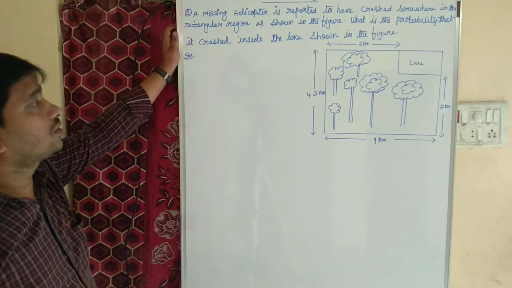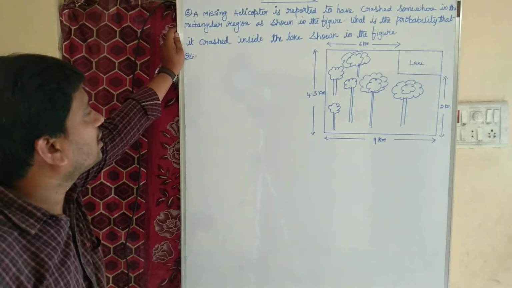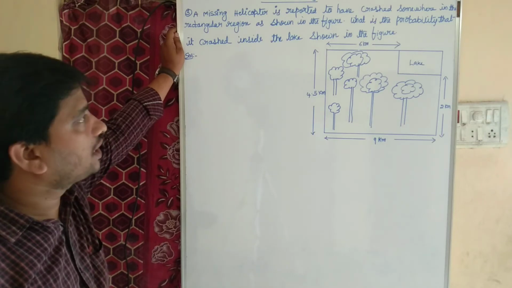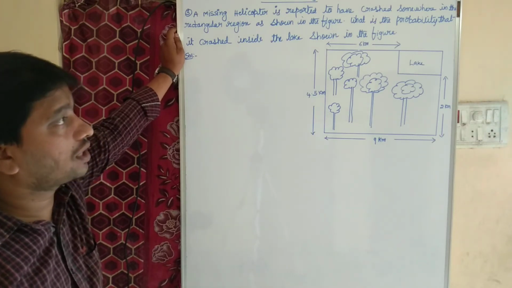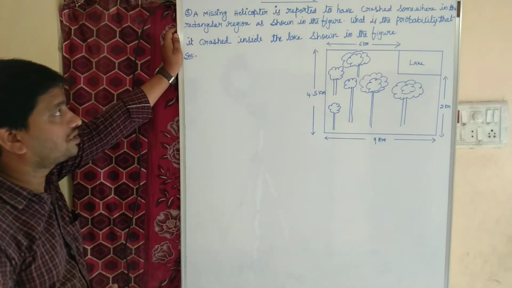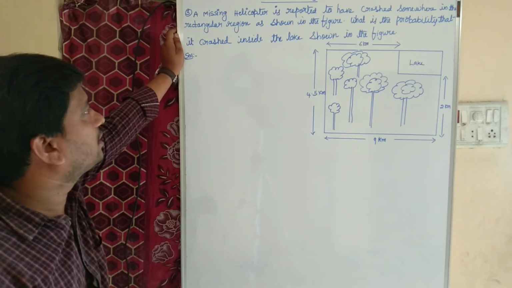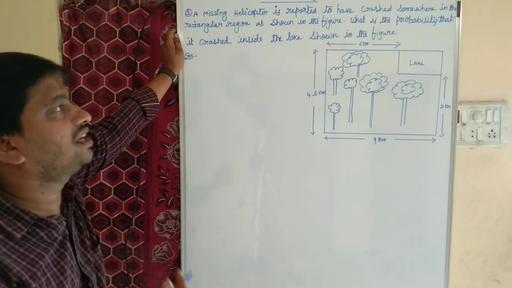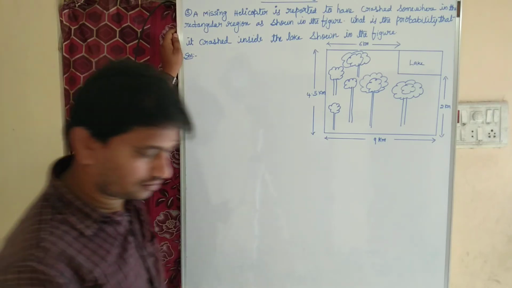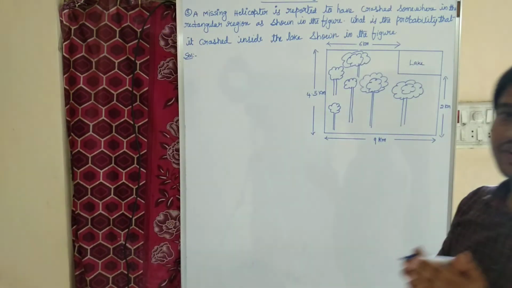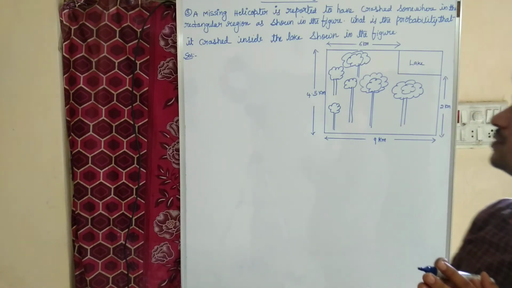Now coming to the third question. A missing helicopter is reported to have crossed somewhere in the rectangular region as shown in the figure. What is the probability that it crossed inside the lake as shown in the figure? Okay children, even you have to read the question properly.